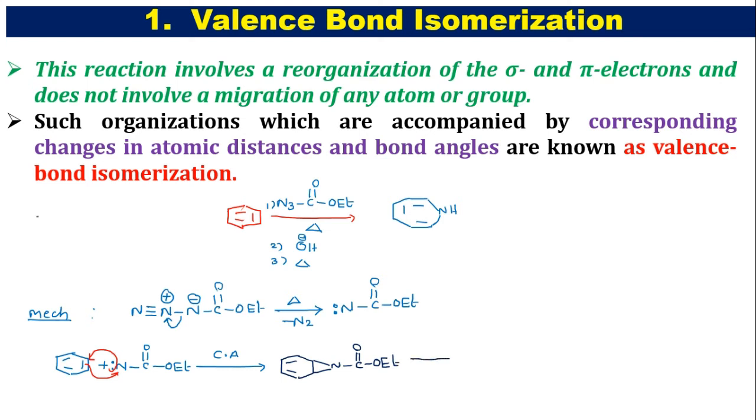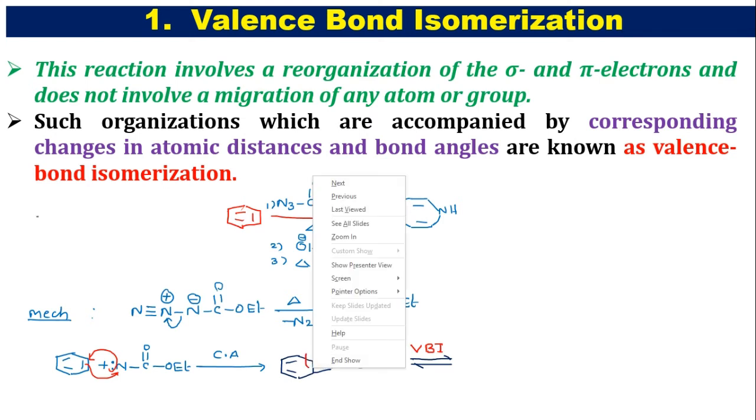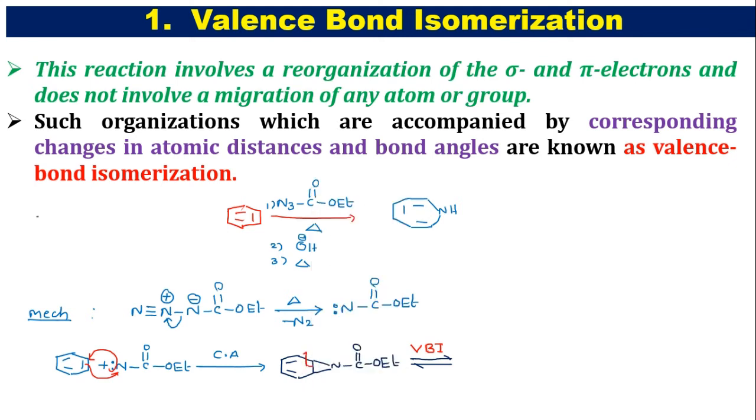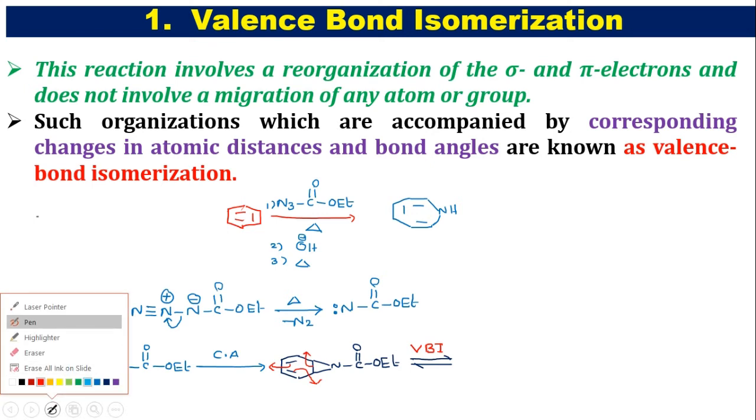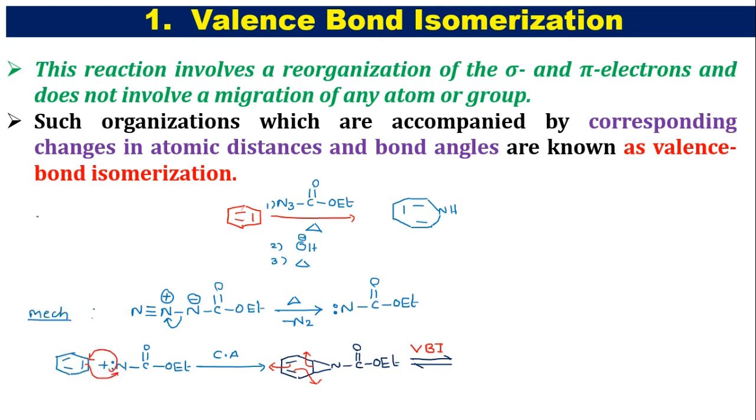So now here our rearrangement is taking place. What is that rearrangement? Valency bond isomerization. Let's see how the valency bond isomerization is taking place. This bond will shift here. Now this pi bond shifted here. Now this pi bond is shifting to here. So the reorganization of sigma and pi electrons is going to open the ring system.